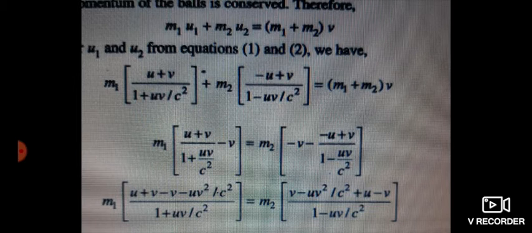If we take cross multiplication and rearrange this equation, we get m1 into u plus v minus u v square by c square, divided by 1 plus uv by c square, which is equal to m2 into v minus u v square by c square plus u minus v, divided by 1 minus uv by c square.